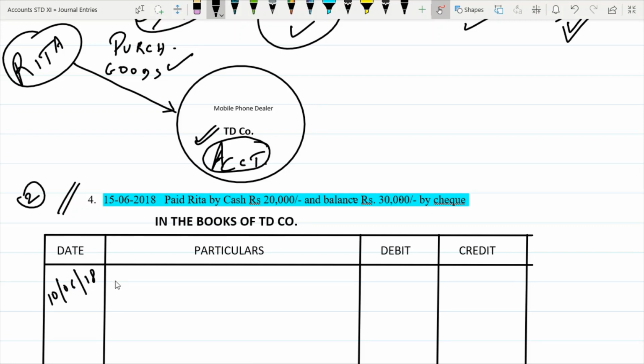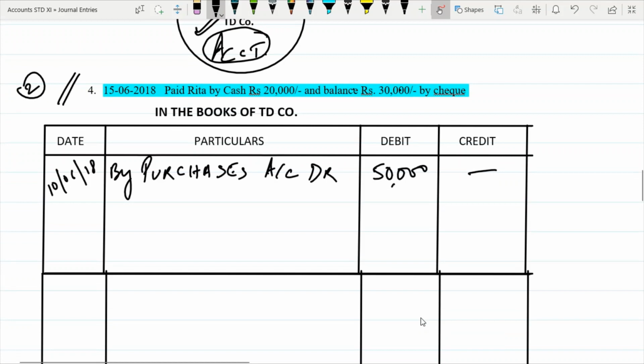10/06/18, purchase account, debit 50,000. To Rita account, credit 50,000.